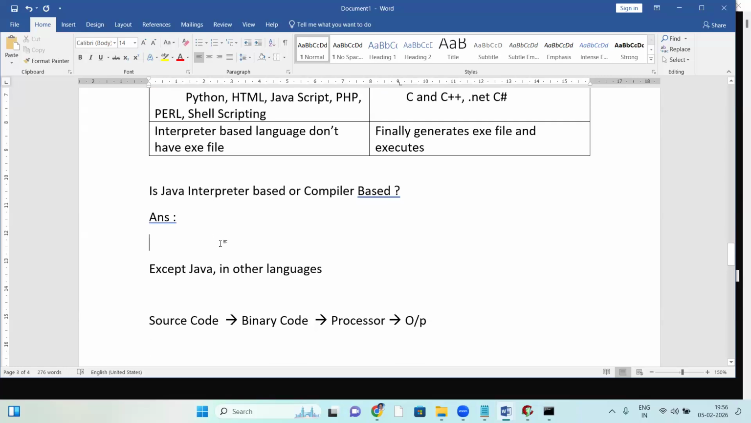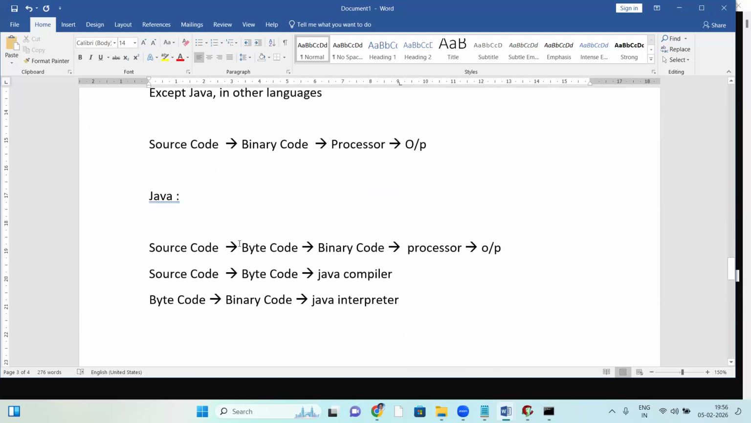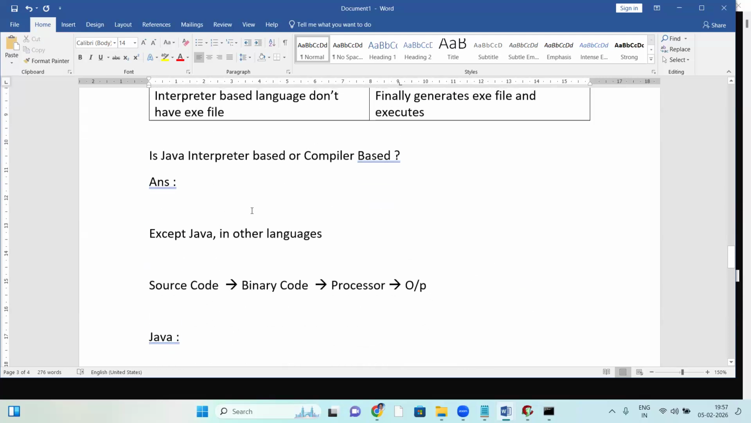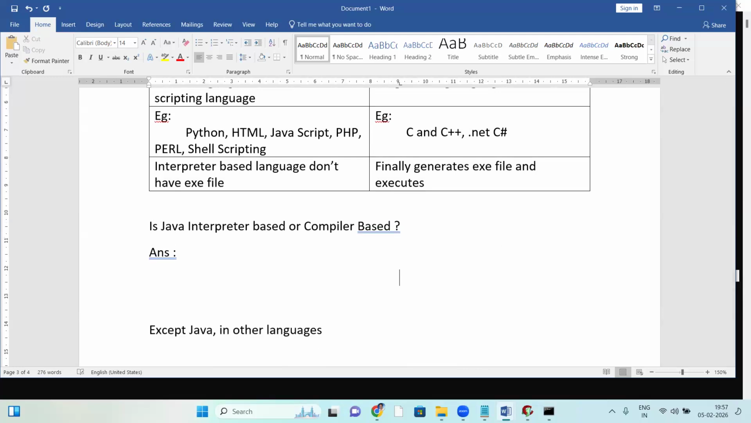Sir, Java uses both compiler as well as interpreter. First step compiler, next step interpreter. So both are involved. Java depends on both compiler as well as interpreter.